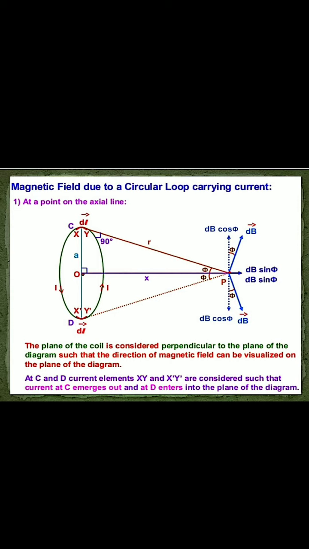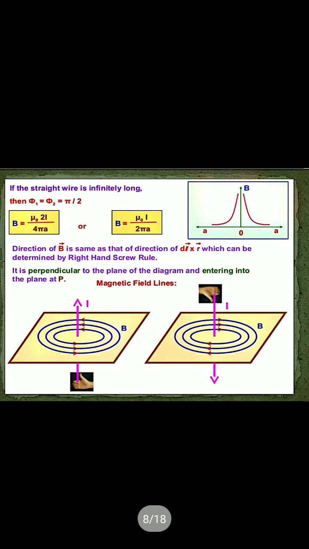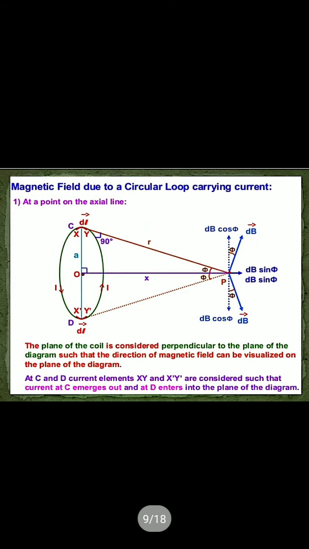Now let the plane of the loop be perpendicular to the plane of the paper, and we find the magnetic field at an axial point P at a distance x from its center O, the center of the circular loop. This language you can write in the exam.